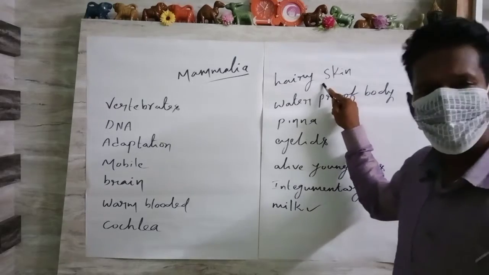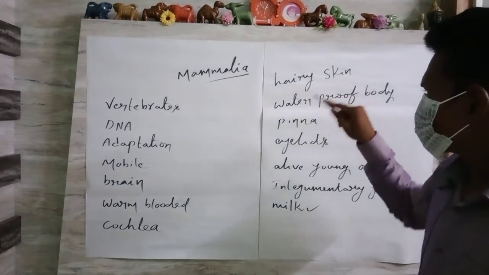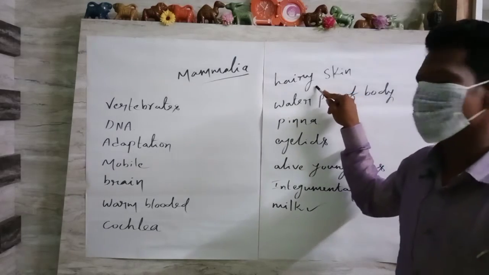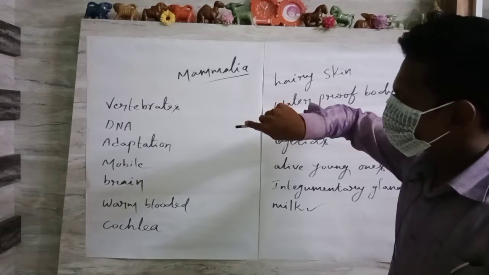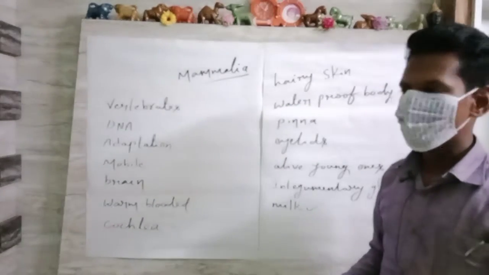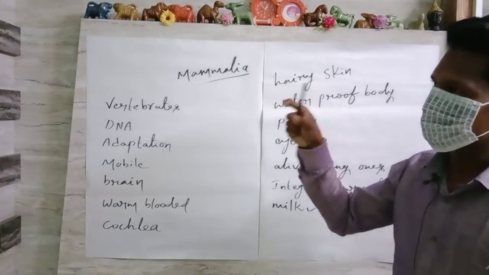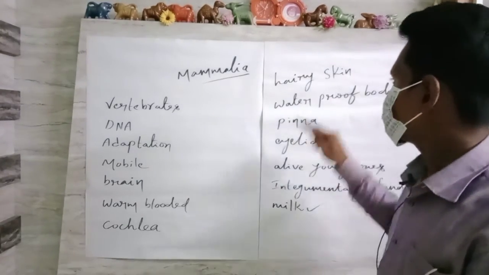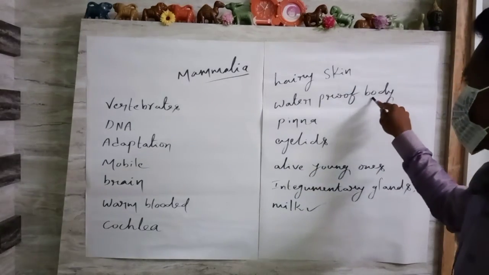And hairy skin. We know the mammal's body skin possesses hair. The hair plays a major role in sensing, controlling the body temperature, and sensing the changes taking place in the atmosphere. And waterproof body.